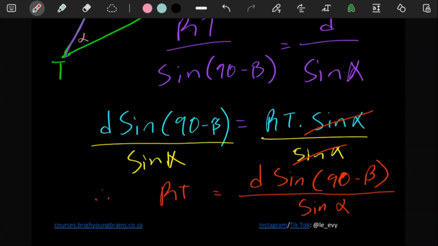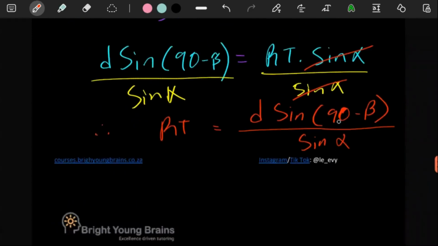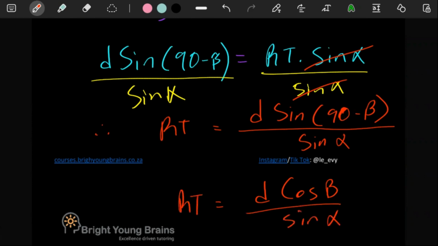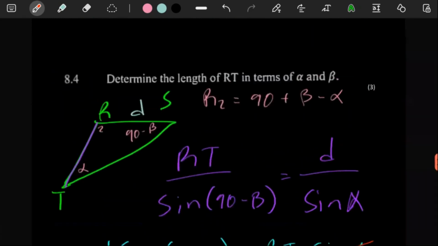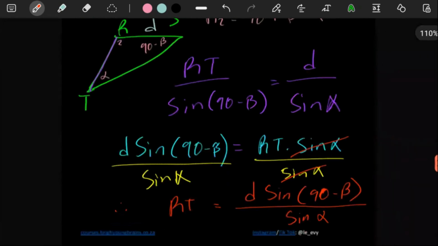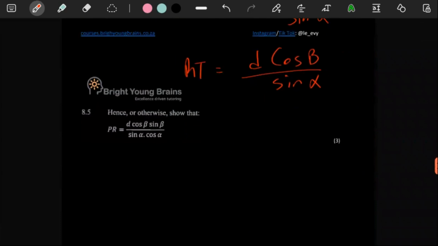Yeah, that's about that. If you want to go a step further, remember 90 minus anything can be changed to a cos if you're coming from sine. And then because 90 minus will give you a positive, this is what you can have. There you go. You're going to get 3 marks for that. So this is one of those vague questions, to be honest, but it is what it is. We are done now.